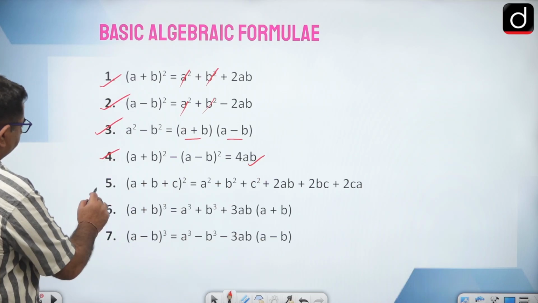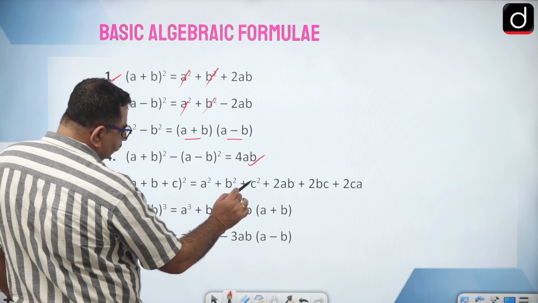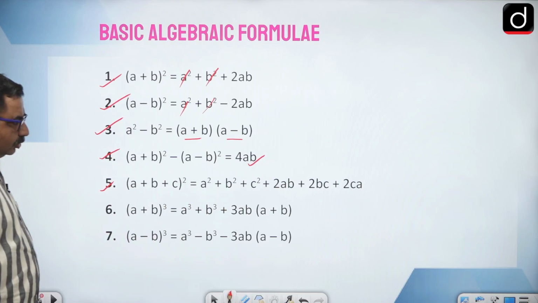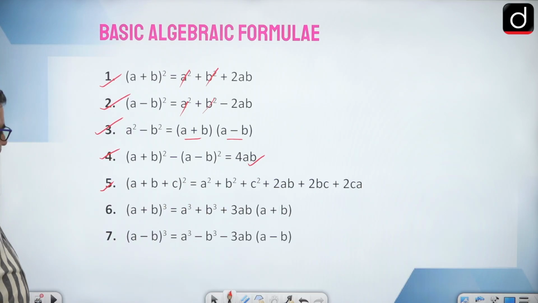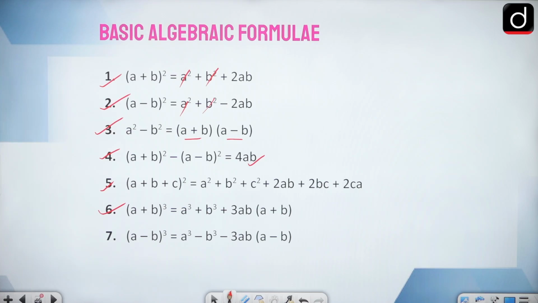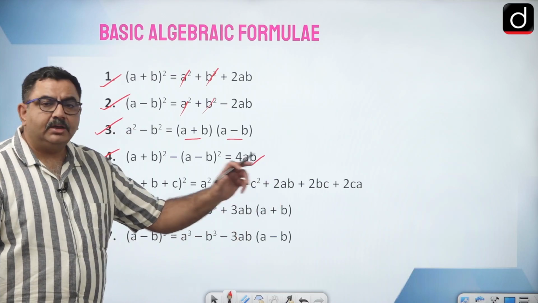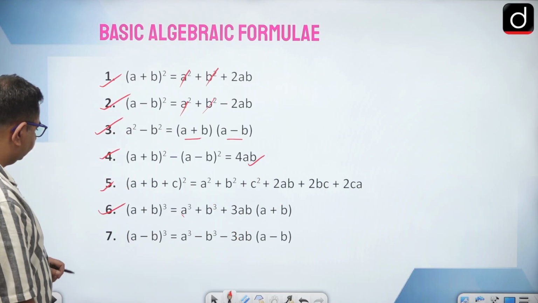Then next is (a plus b plus c) square is a square plus b square plus c square plus 2ab plus 2bc plus 2ca. Then (a plus b) whole cube is a cube plus b cube plus 3ab in the bracket (a plus b).